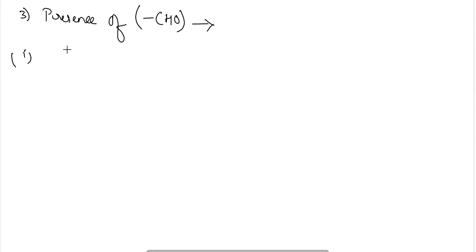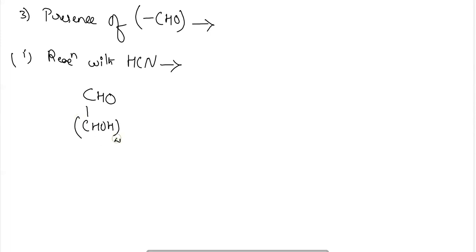First is the reaction with HCN, that is hydrogen cyanide. Like an aldehyde, glucose reacts with hydrogen cyanide forming cyanohydrin. Forming cyanohydrin will identify that the aldehyde group is present in the glucose.